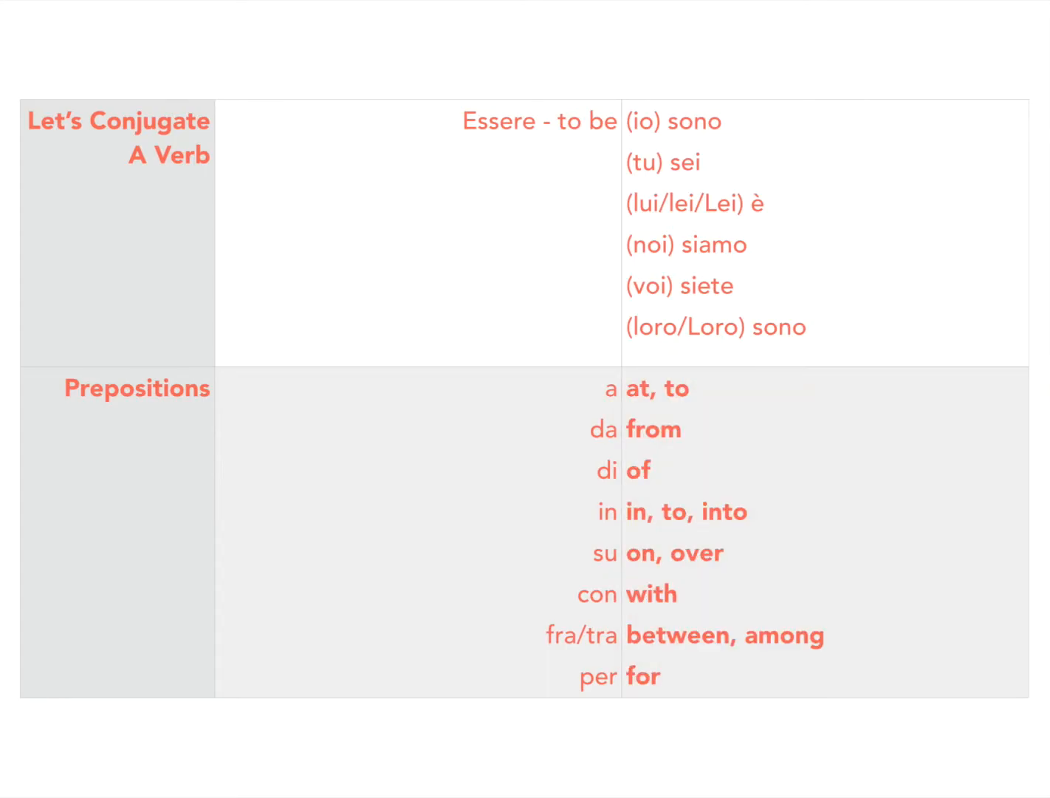Here are the English translations. A, at, to. And on that one, you'll notice that there are two English words for one Italian word. Those two English words, we've got two, but in Italian, there's only one. A, da, from, di, of, in, which means in, to, into, su, on or over, con, with, fra or tra, both mean between or among, and per, for.